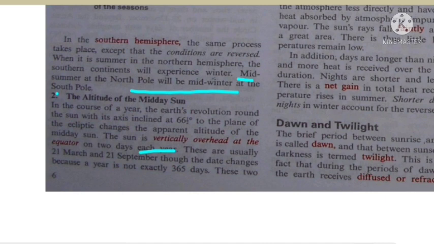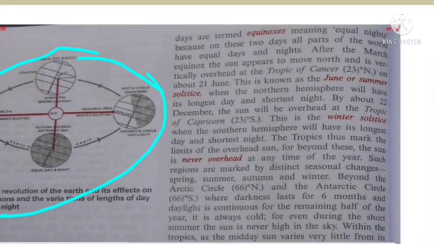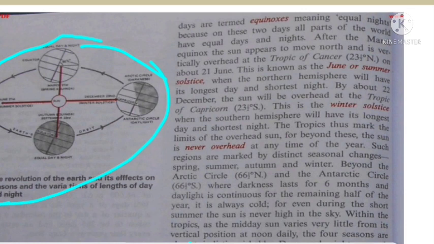Though the date changes because the year is not exactly 365 days, right? These 2 days are termed equinoxes, meaning equal nights, because on these 2 days all parts of the world have equal days and nights.